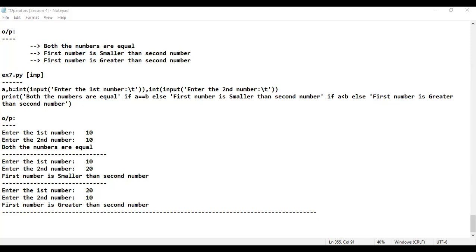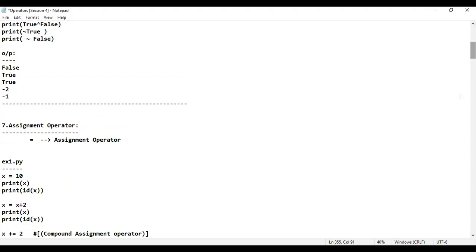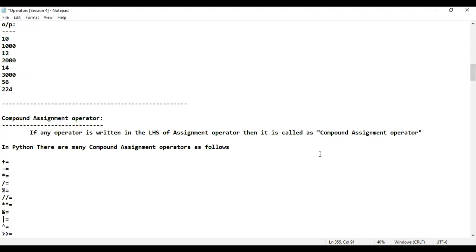Sir, still how many topics are there, sir? I think one more session is what I'm going to consider. In the next session, I'm going to wind up the operator concept. Some small session. That's it. Actually, I thought of doing only 4 sessions. It's okay, fine. The 5th session is explaining the last operator. What is the last operator? The last operator happens to be special operator, and I'll be explaining to you the operator precedence. That is very important. And I'm going to quickly recap whatever I have done. That's it. Is that clear?